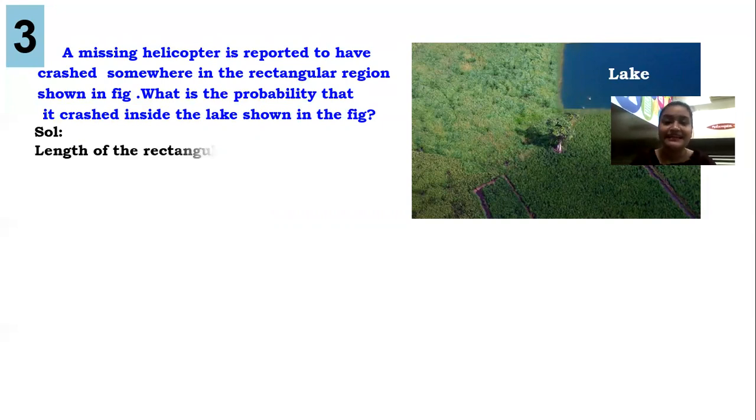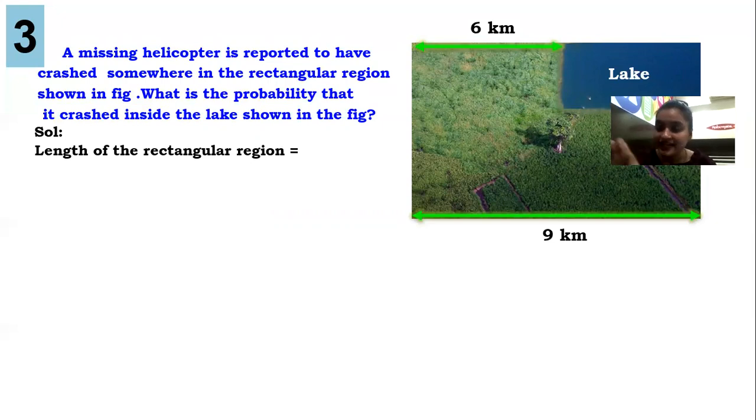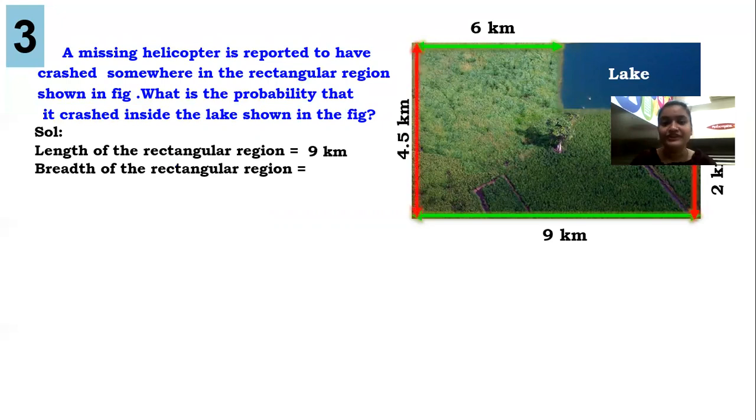So first of all, what is the length of the rectangular region? Over here it is provided in the diagram. The total length is 9. Over here it is 6. So the remaining will be 3, no? We will do that at the time of the lake. So the length of the rectangular region is 9 and the breadth of the rectangular region is 4.5. And we know the area of the rectangle is 9 into 4.5, because the formula says length into breadth.